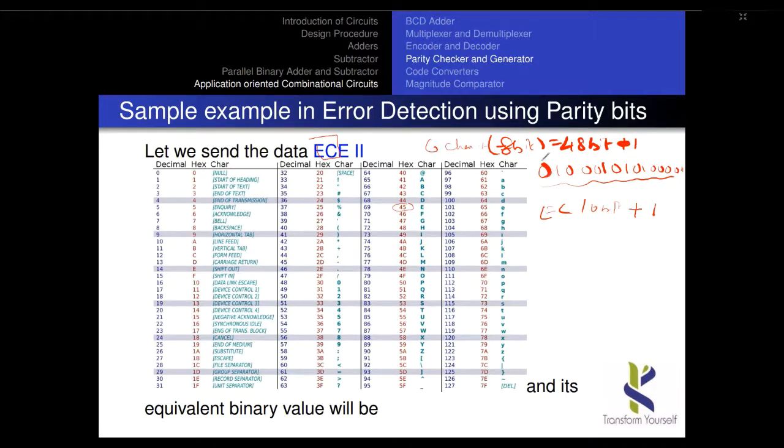Just do the first bit XOR with the second bit, XOR with the third bit, XOR with the fourth bit. Like this, you keep on XORing. Why am I doing XOR? Here I would like to use an even parity generator. If I use odd parity instead of even parity, I have to use XNOR. So remember it.